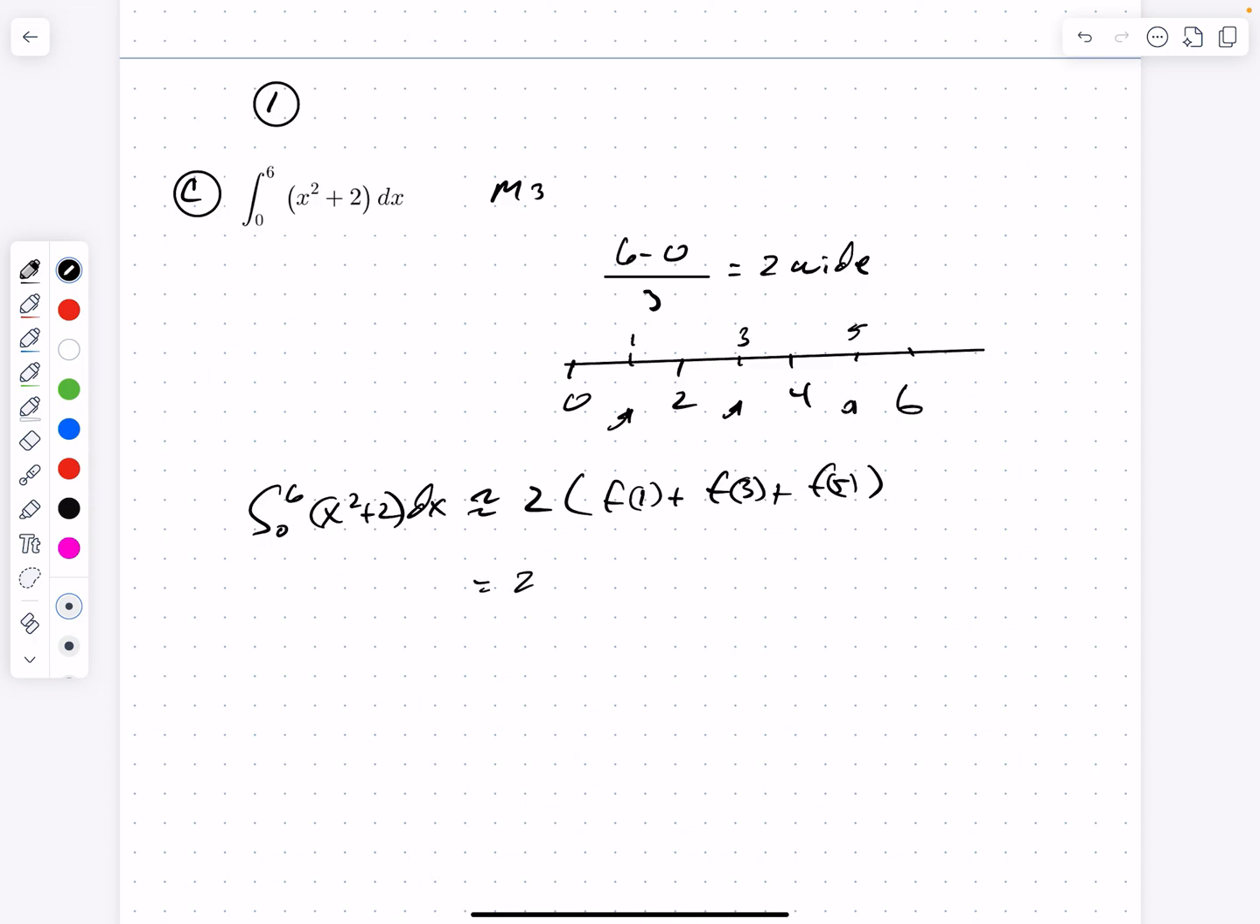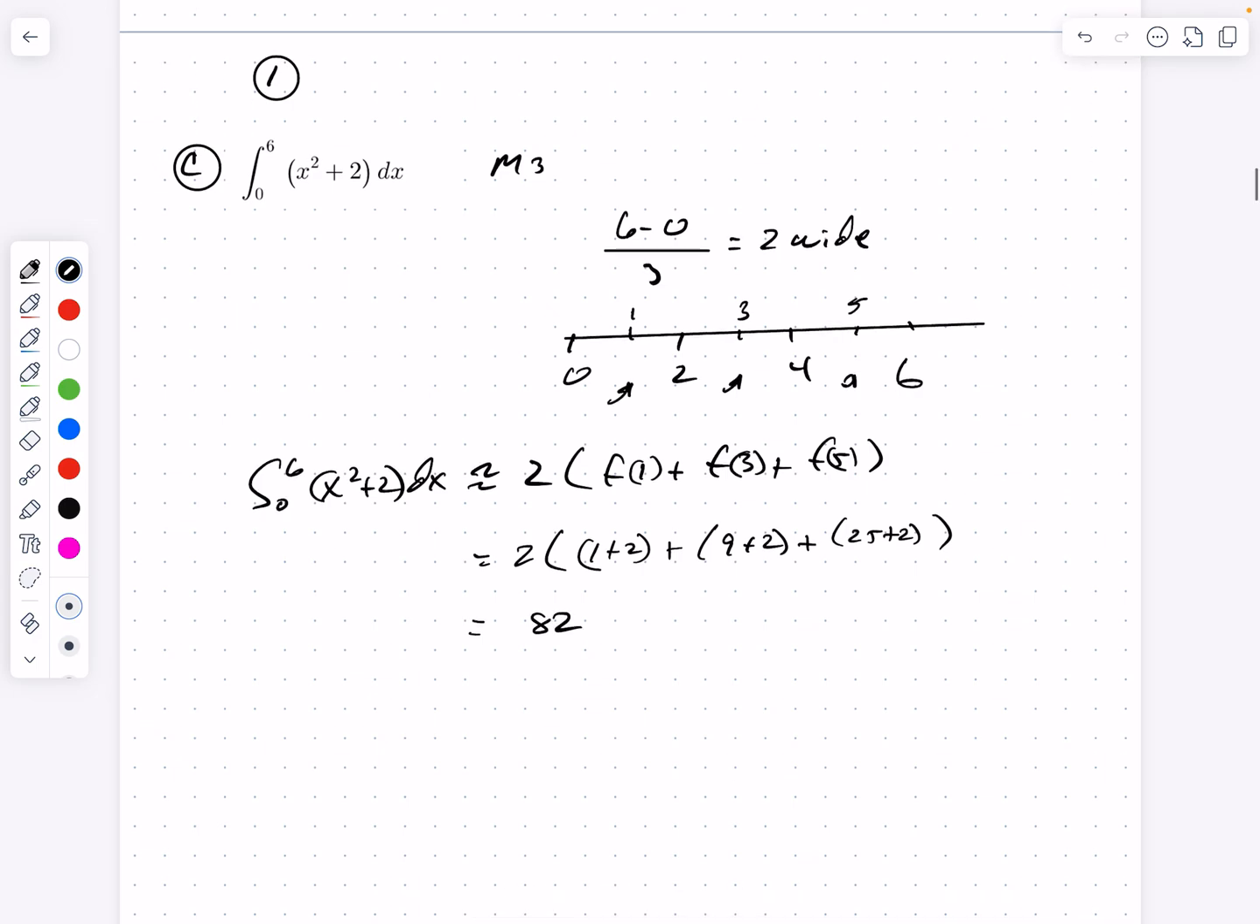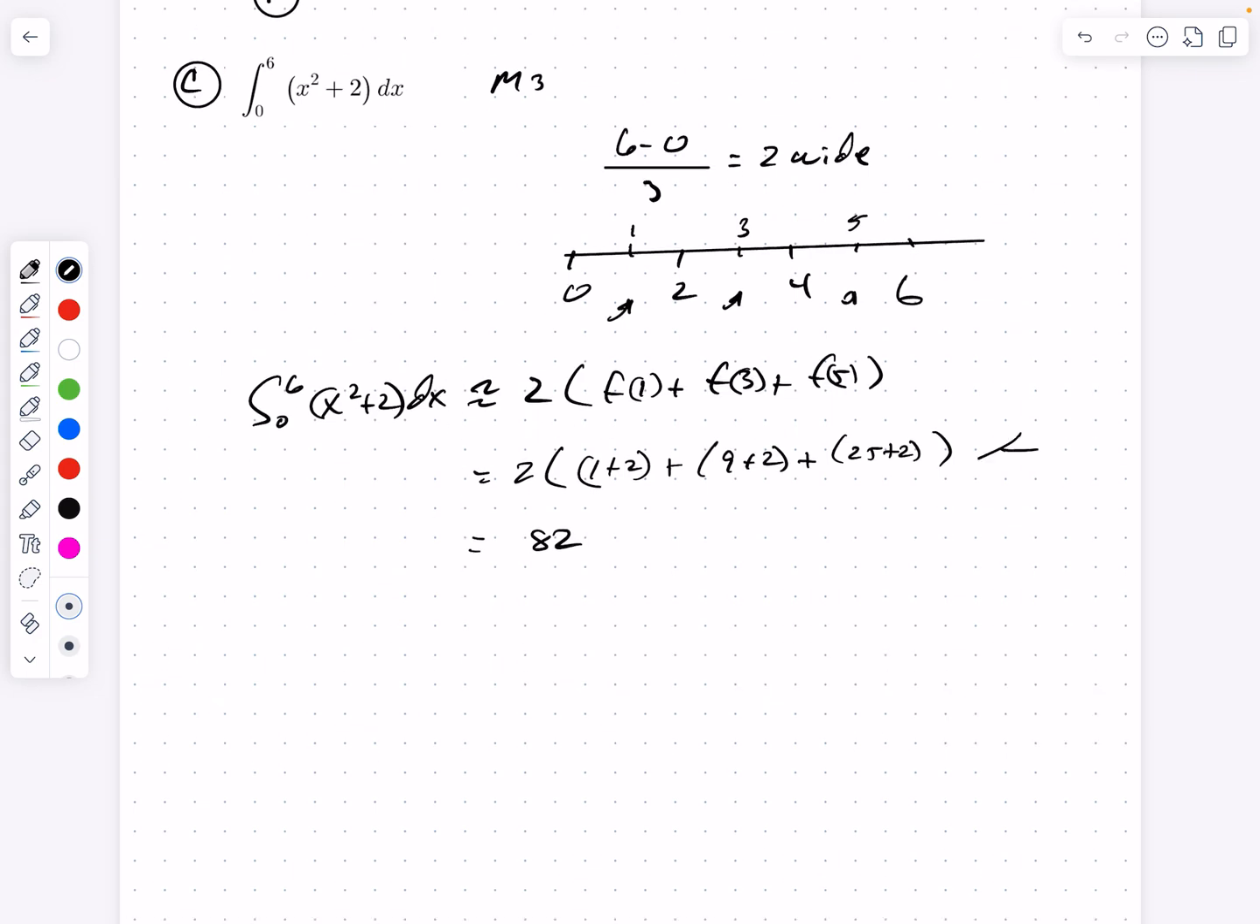And f of 1 is going to be 1 squared plus 2, so that's 1 plus 2. F of 3 is going to be 3 squared, or 9, plus 2. And f of 5 is going to be 5 squared, or 25, plus 2. Okay? And I add all that up. And what am I going to get? I did a calculation before. I don't want to do it now. We add all those up, and it's going to be 82. Okay? And if you leave it like this with all numbers, that's fine. You cannot leave it right here. You've got to go down at least to show everything's just a number, but you don't have to actually go to the step of actually adding it up.